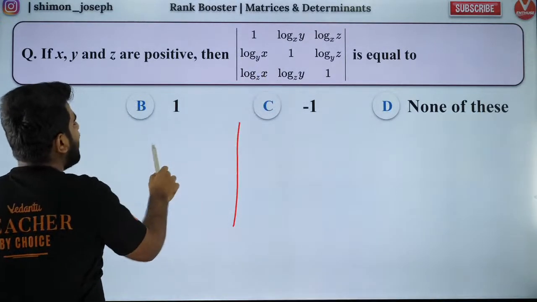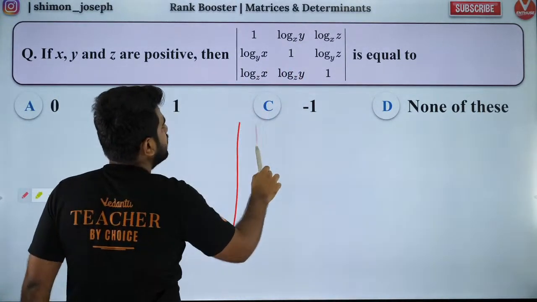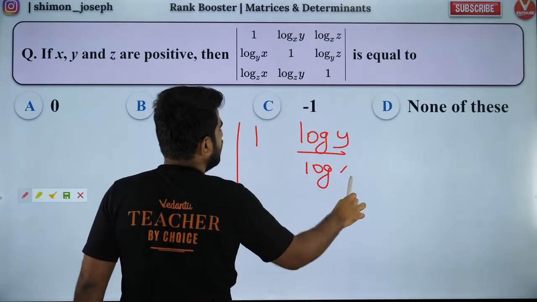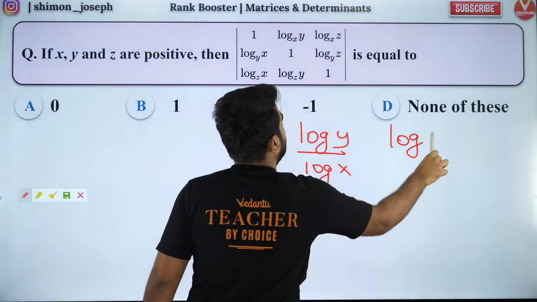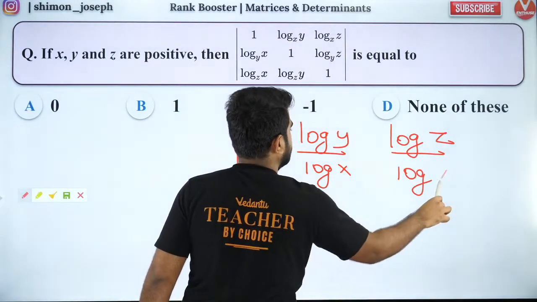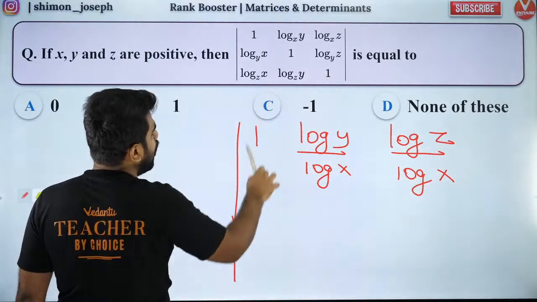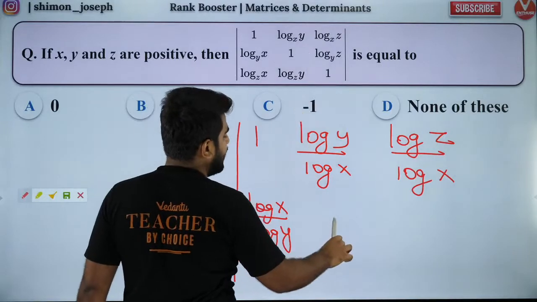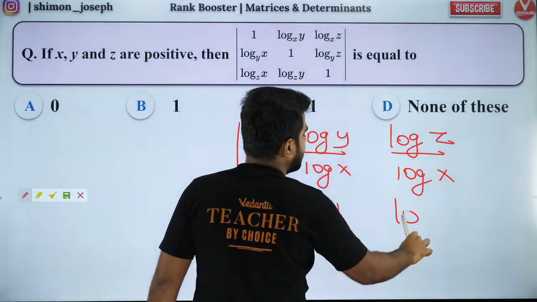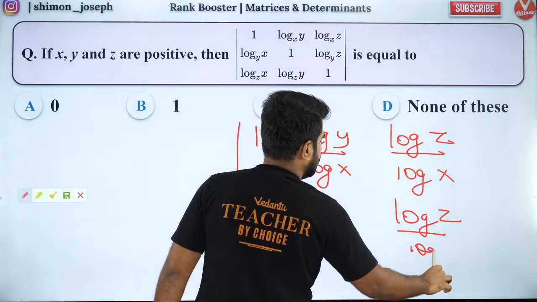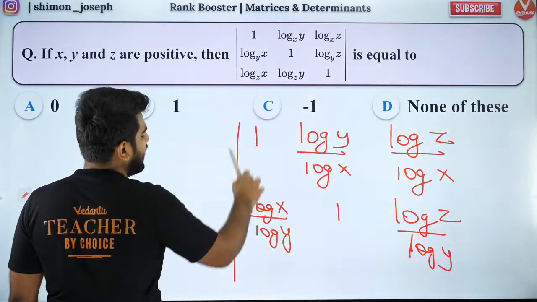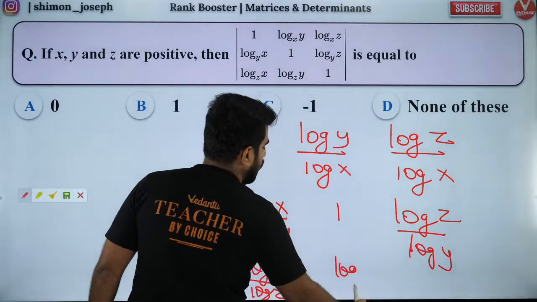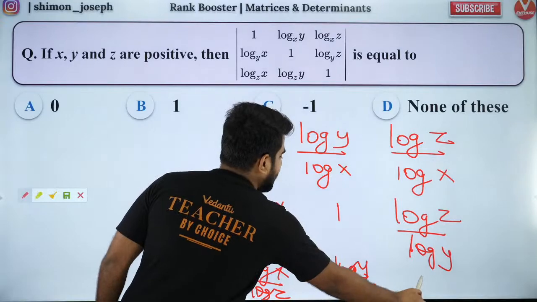So guys, I will multiply by, see, I can write this as log y by log x. And I can write this as log z by log x, by log properties. So the second row I can write as log x by log y, and I can write 1 just like that, and this I can write as log z by log y. And the third row I can write similarly: log x by log z, then you have log y by log z, and then you have 1.